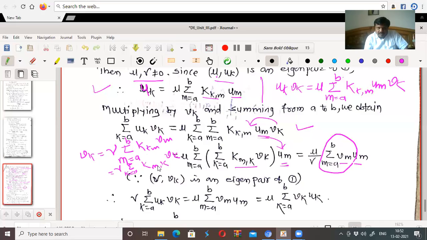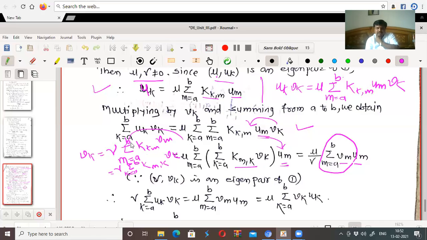Therefore, the summation k from a to b of k of mk vk is equal to vk upon nu, and that we have written, isn't it? This is there. So what about here? The summation k from a to b of k of mk vk should be equal to vk upon nu, but now it is dependent on m, so in place of k I will write m, right? This is also there.